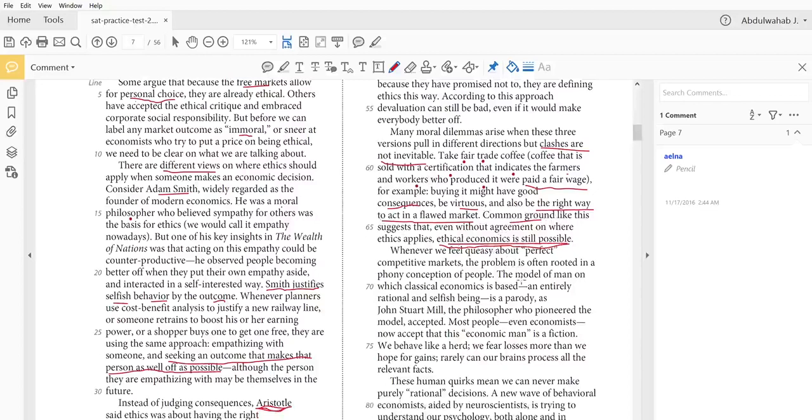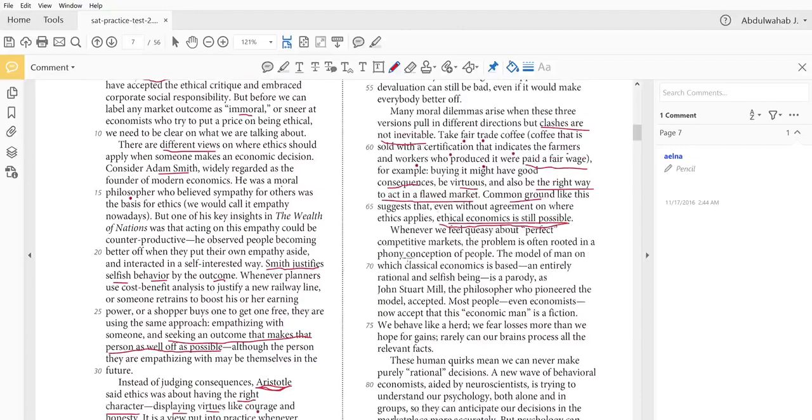Whenever we feel queasy, uncomfortable about perfect competitive markets, the problem is often based in a phony, false conception of people. The model of man on which classical economics is based, the classical theory of economics, an entirely rational and selfish being, is a parody. This is a false concept of people. It's basically what the author is saying, that the idea that man is rational and selfish is actually